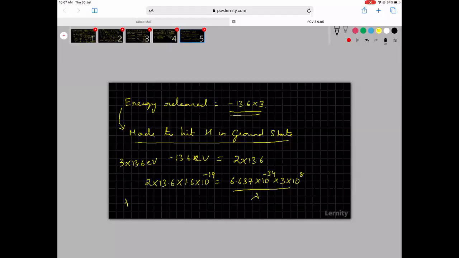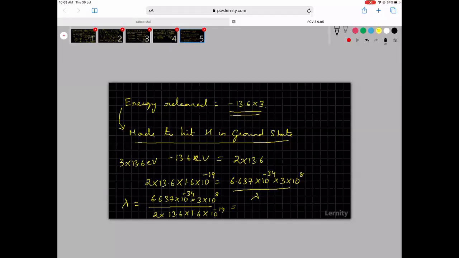So I can find out lambda is equal to 6.637 into 10 power minus 34 into 3 into 10 power 8 divided by 2 into 13.6 into 1.6 into 10 power minus 19. So if you calculate this, you will get the lambda value.